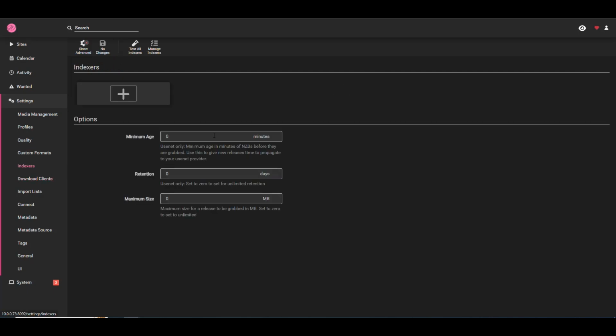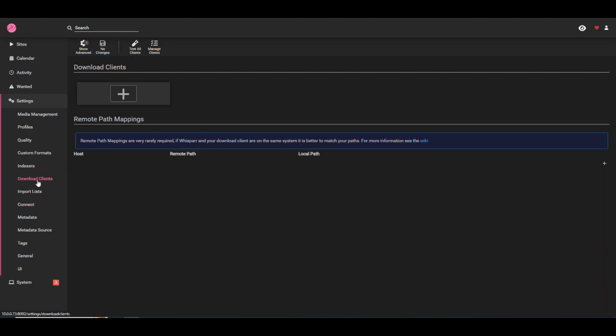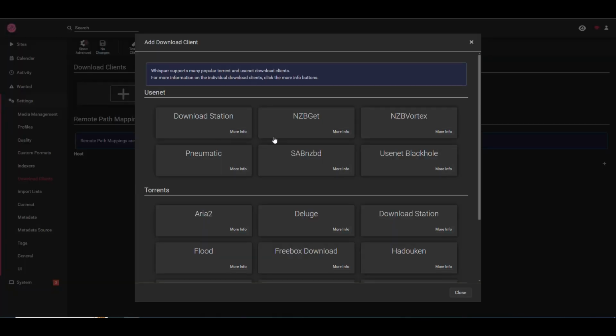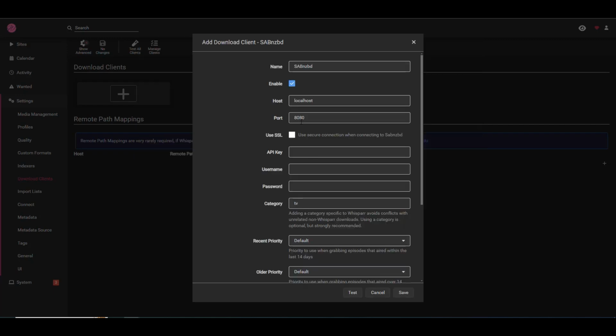Then for the indexers, remember that we get all of this from Prowlarr. So for this, what we would have to do is just add a connection in Prowlarr to Whisparr. So that's something that we're going to be doing later. And then we need to connect the download clients. So for that, we need to get here, click on the plus, and then we're going to be using SABnzbd, for example. And we need to specify all of this, and we need to get that from those containers. So let me make sure that those containers are running, and then we can pull that data from there.